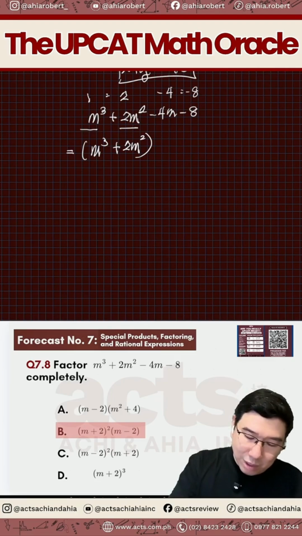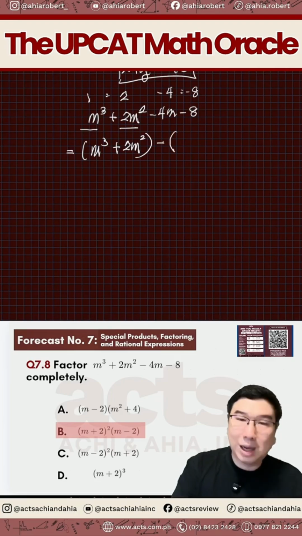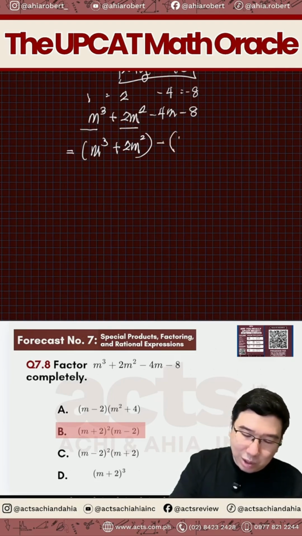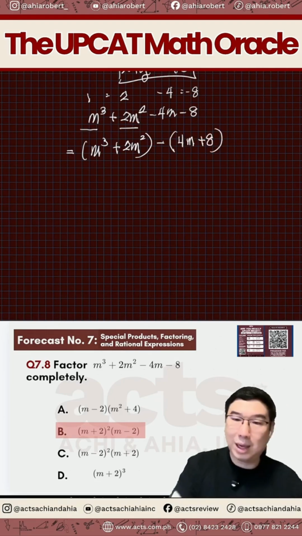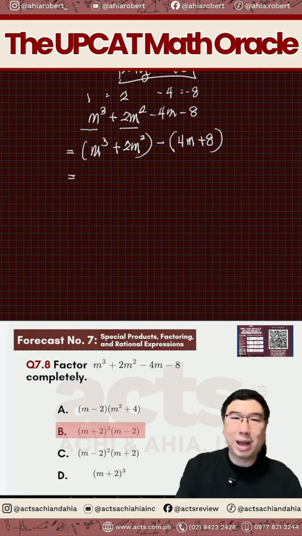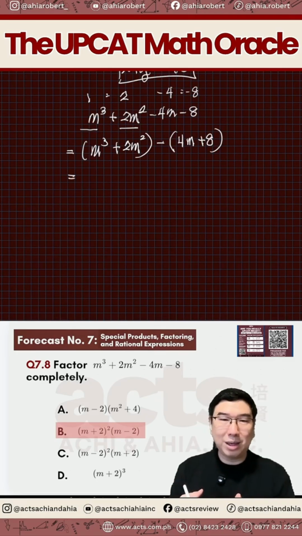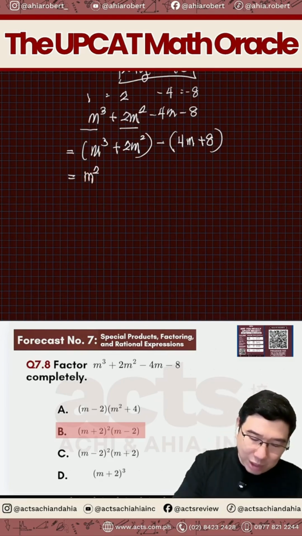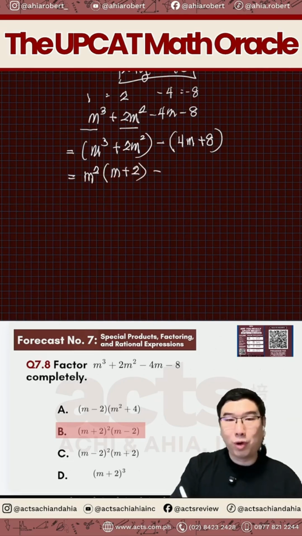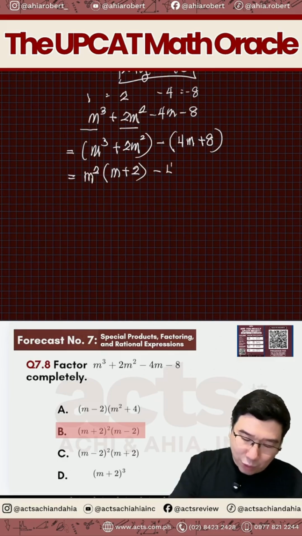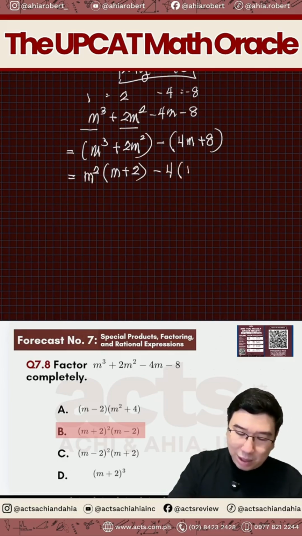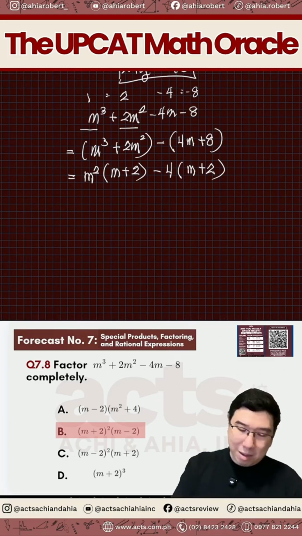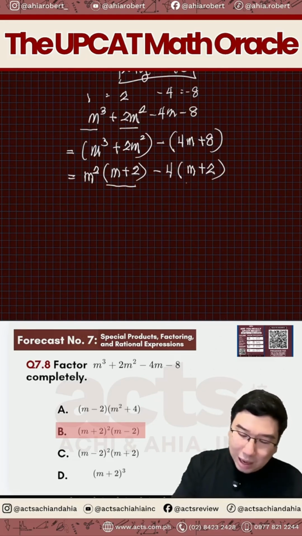And we can now actually have negative factored out of the group here. So that will be 4m, and don't forget to change the sign of 8 to become positive 8. And then, ano gagawin natin? Gagawin natin ngayon ay common factor sa bawat isa. So, m cubed and 2m squared, they have a common factor of m squared. And what will be left is your m plus 2. And on the second group, 4 and 8 will have a common factor of 4. So what will be left inside will be your m plus 2. Now, ano mapapansin natin? Meron silang parehas na factor na m plus 2.